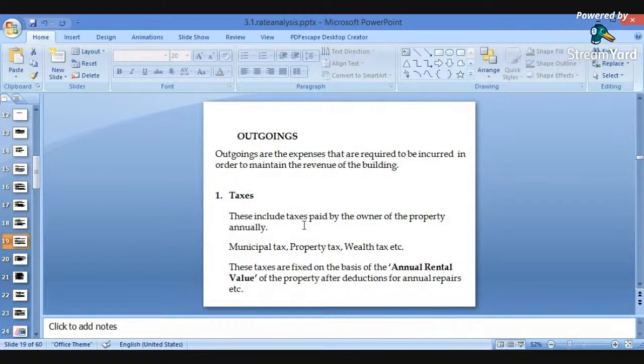How will these taxes be fixed? They are fixed on the basis of the annual rental value of the property after deducting for annual repairs. Depending upon the annual rent of the property, we can calculate or fix these taxes.